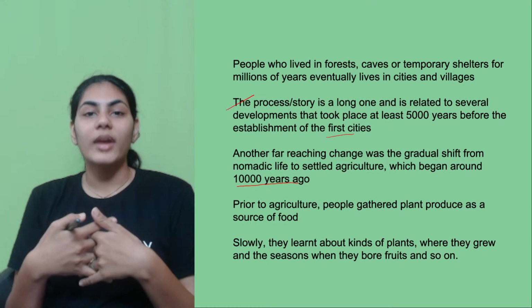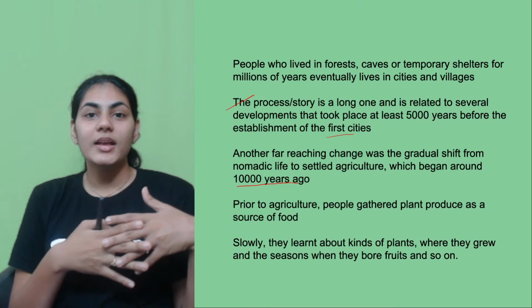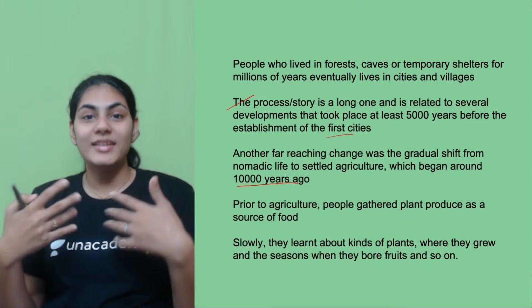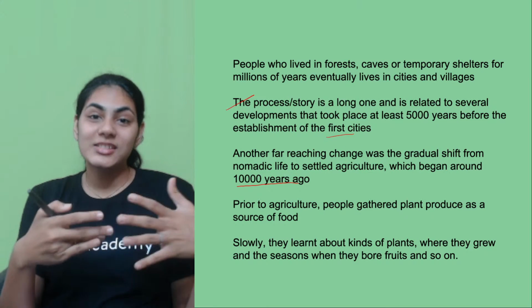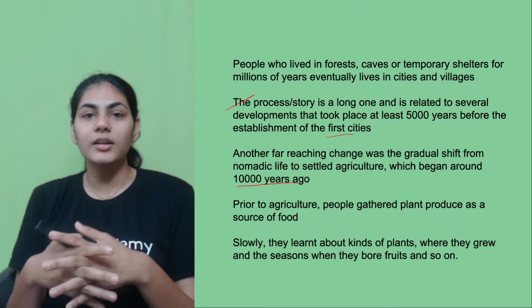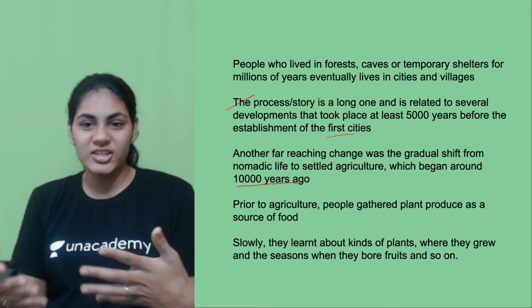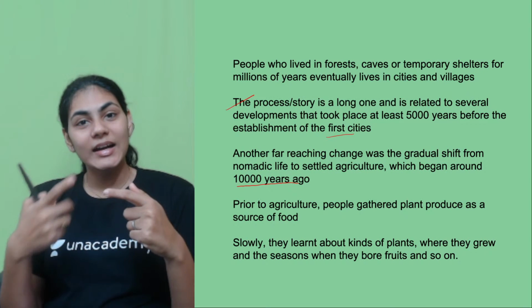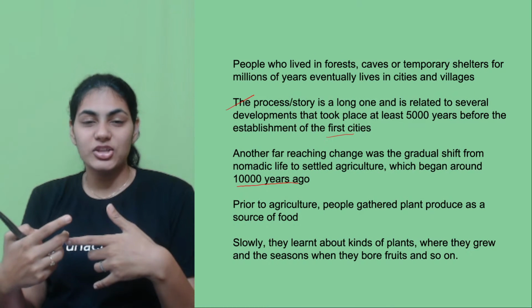And how can they be grown, where can they be grown, what are the suitable situations, what is a suitable temperature for plants to be grown, and in what seasons, at what time of the year does a particular plant bear a fruit or a vegetable, right? They started learning all these complicated things related to cultivation of crops, right?